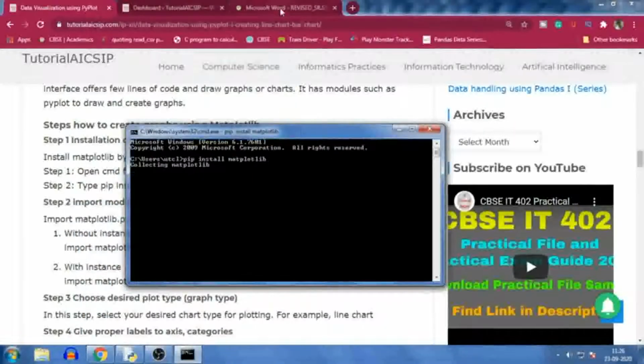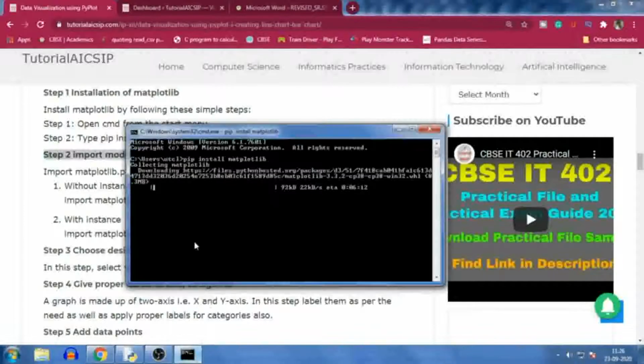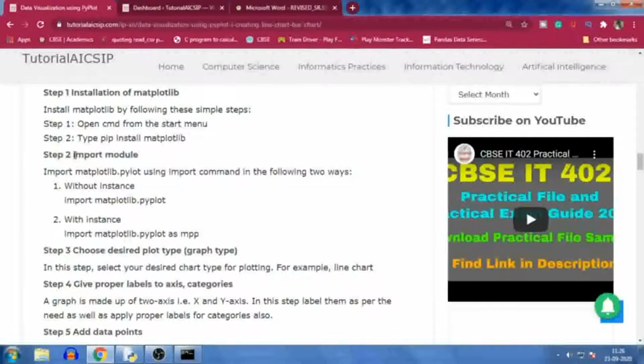So now the second step is importing the module. When you finish installation, here it is collecting the data and all, so it will install. Meanwhile, let me discuss the next point. Second is import module. As we have done in earlier programs, the same thing you have to write. First is without instance. Instance means where we are writing "as"; that is called an alias.